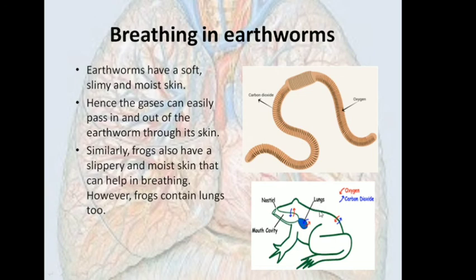Similarly, frogs can also use the skin to take in oxygen and give out carbon dioxide. But frogs also have lungs which can be used for respiration. Generally the frogs use the skin in the water. When they go into the water they use skin for breathing, and on land they use the lungs for breathing.